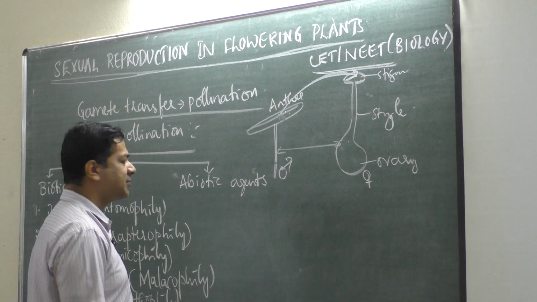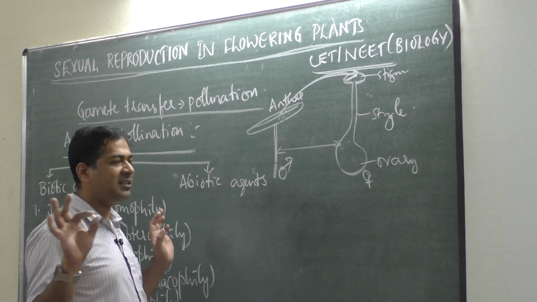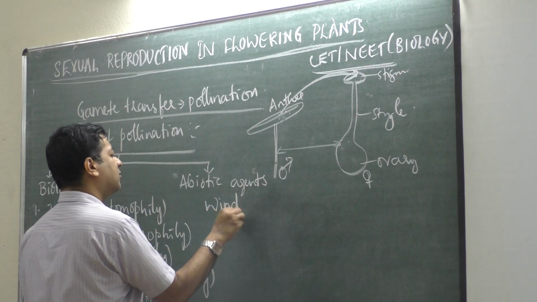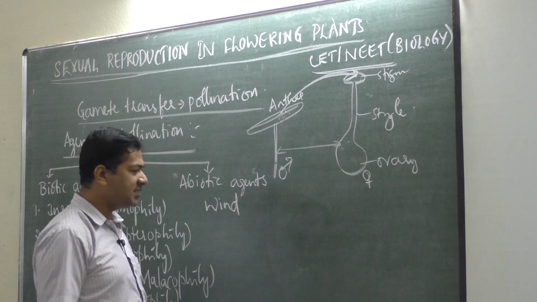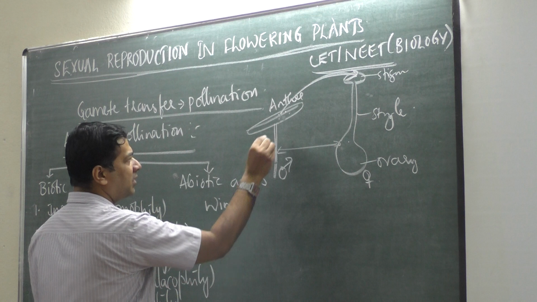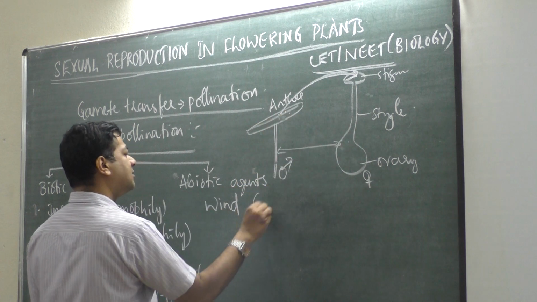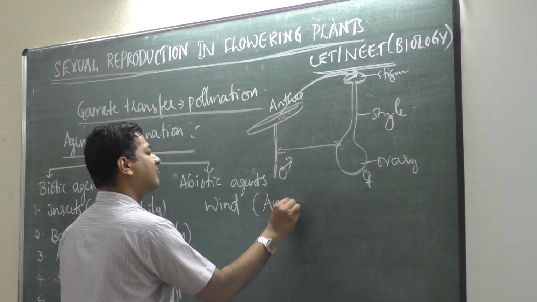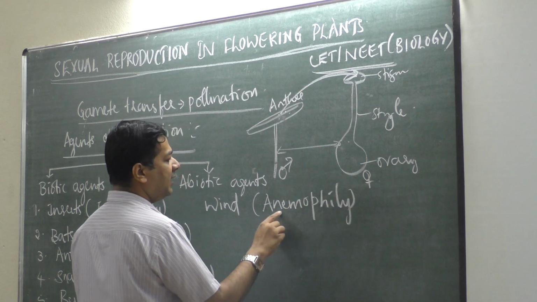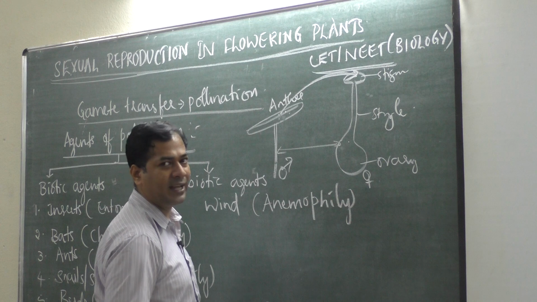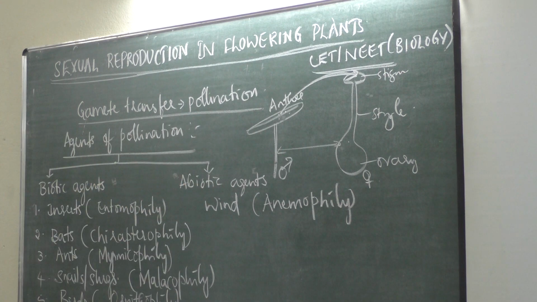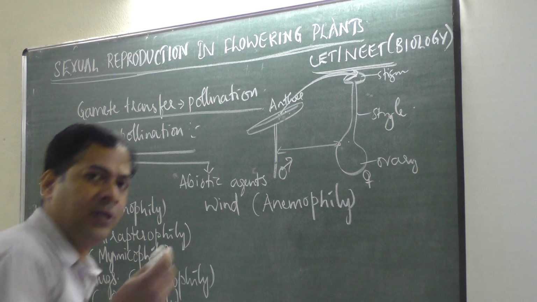Then if non-living things like wind and water are used as agents, if wind helps in the transfer of pollen grains from anther to stigma, then it is called anemophily. See the word, A-N-E-M-O, anemophily.